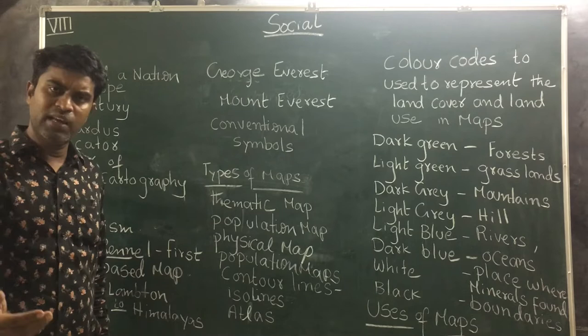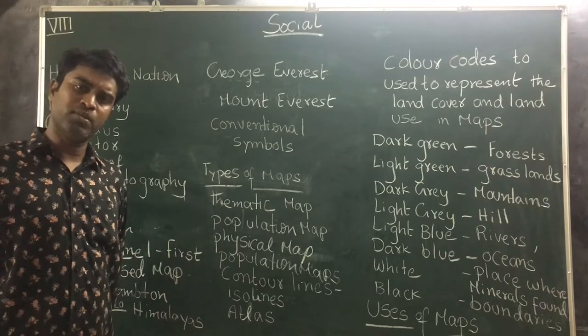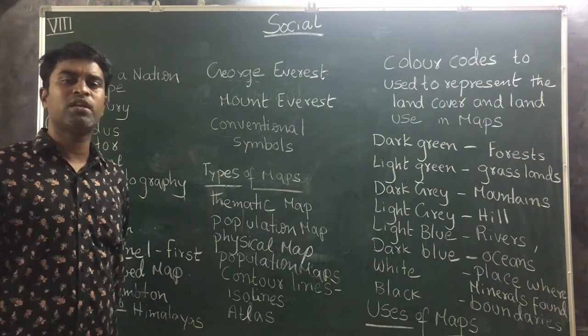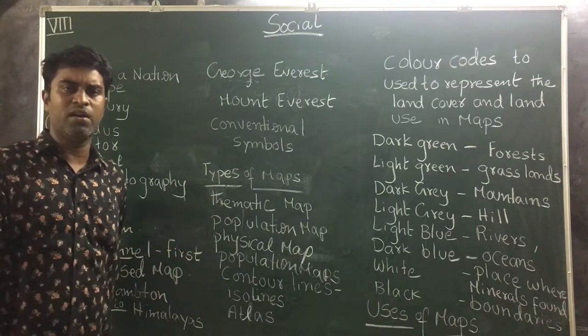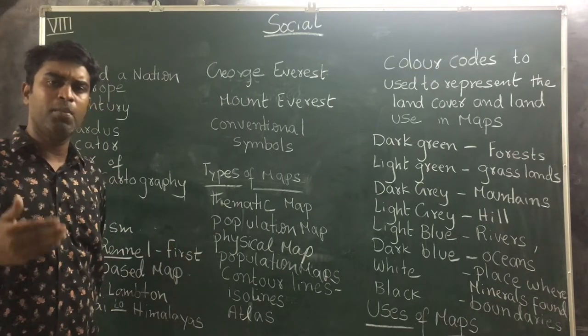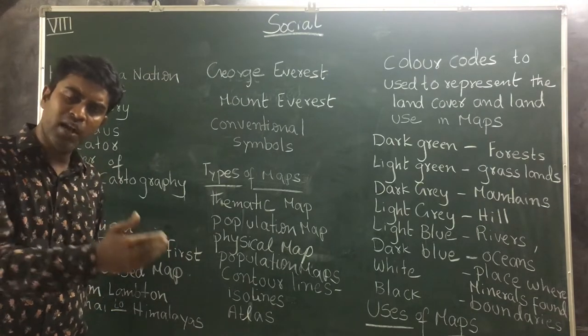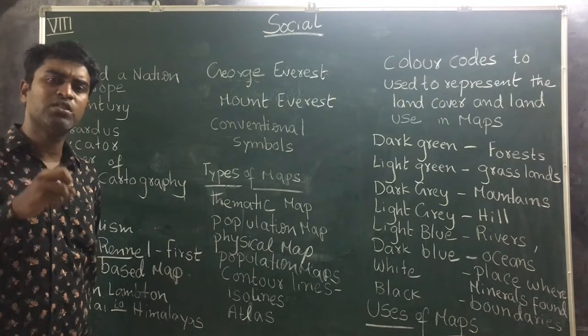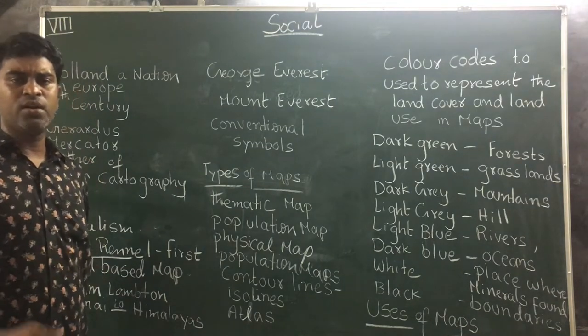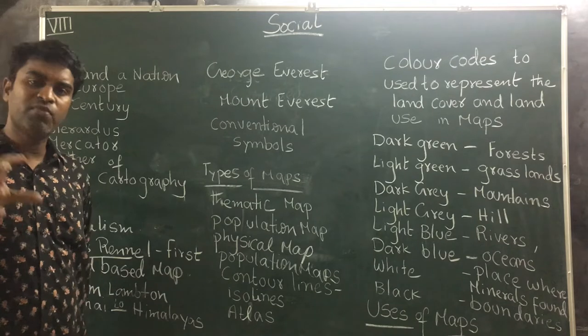Students, earlier we discussed maps. Next we discussed types of maps: political map, physical map, population map. In order to understand a map, we must know some key features.